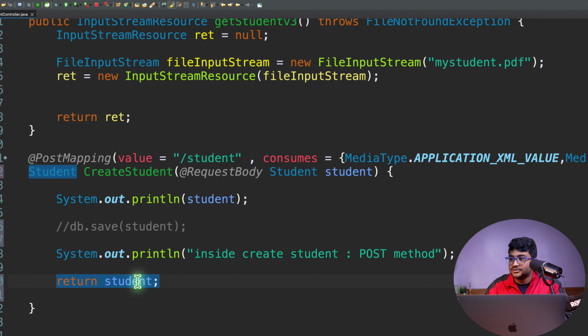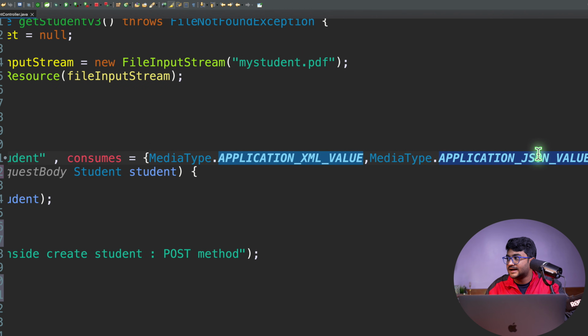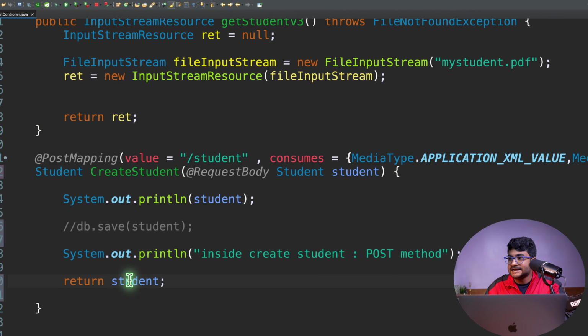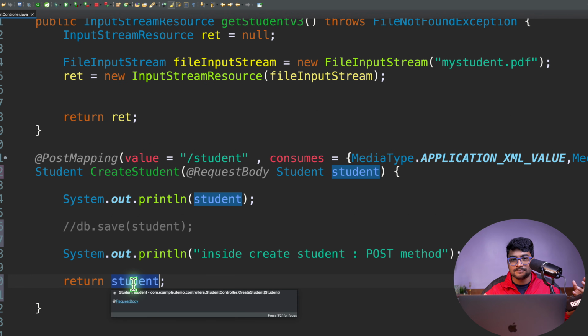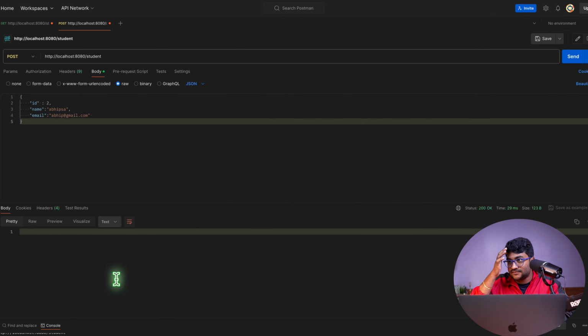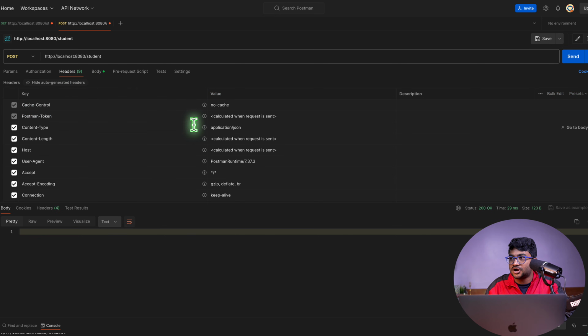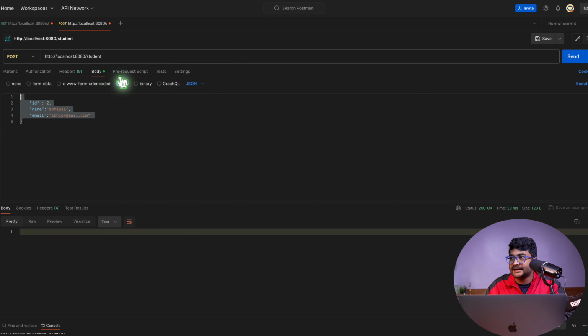Right now my server is consuming this type of data and sending the student object. Now whenever we return something, as I said, by default Spring Boot will try to return the object in JSON format. That is obvious, right? So let's see whether I'm going to get that. Let's say I'm making a post request, I'm giving this data. So in my headers, the content type is JSON, because in the body, I'm giving the JSON data. Let's just do a send.